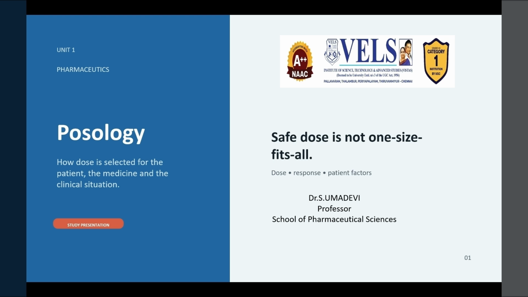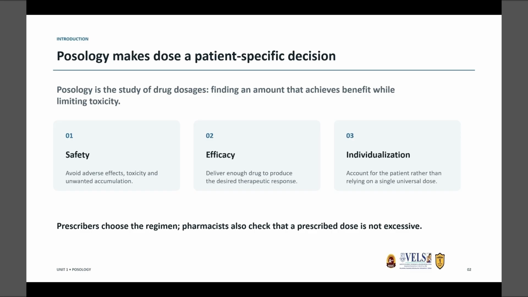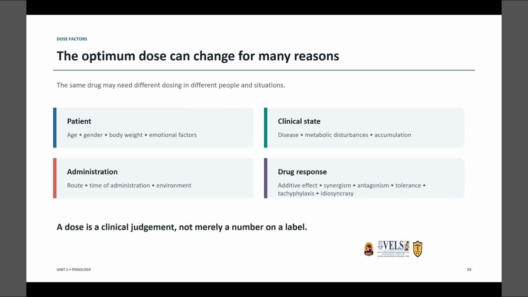Today we are going to talk about posology. Posology is the branch of medical science which deals with the determination of appropriate doses of drugs and medications, which involves the study of how much of a drug should be administered to achieve a desired therapeutic effect. The importance of posology is that it ensures safety, efficacy, and individualization, which will avoid adverse effects. The primary goal is to maximize the therapeutic benefits while minimizing the adverse effects or toxicity for each individual patient.